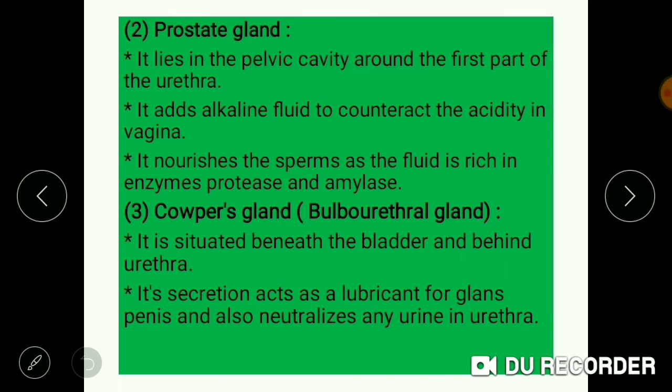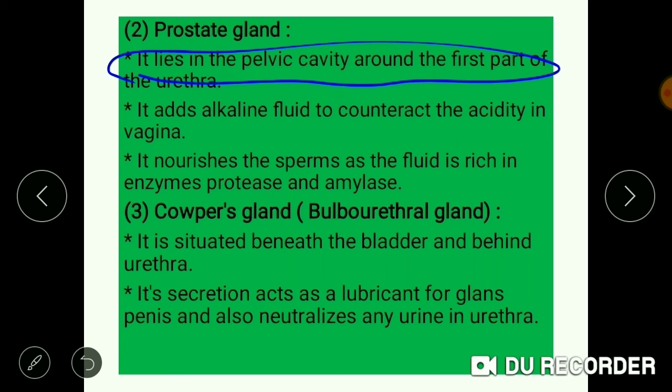Now we move on to another accessory gland, which is the prostate gland. The prostate gland lies in the pelvic cavity around the first part of the urethra, while its major function is that it adds alkaline fluid. What is the reason for adding the alkaline fluid? So that the semen can counteract the acid content of the urine during copulation in the vagina.